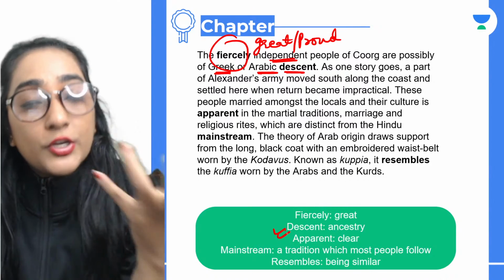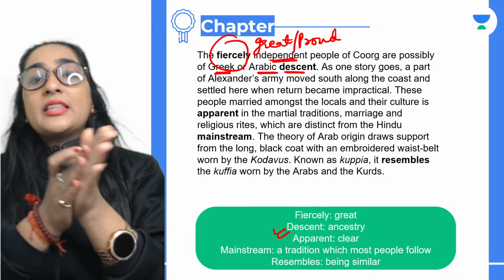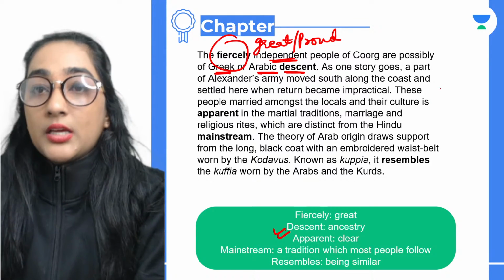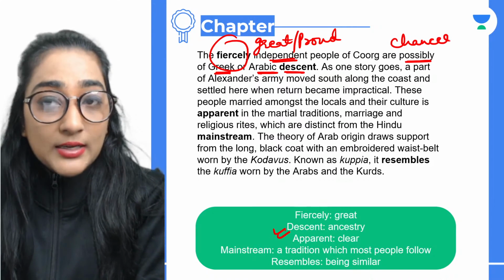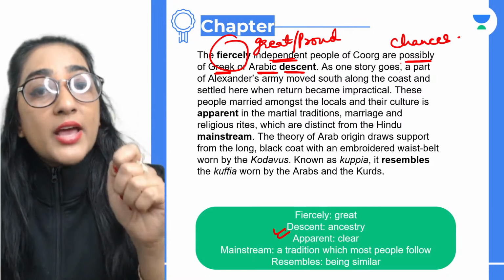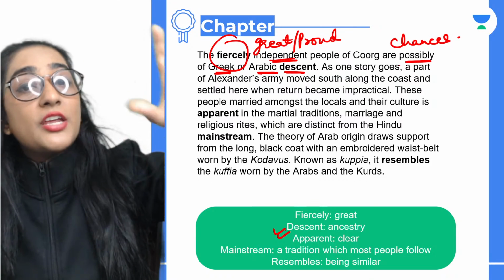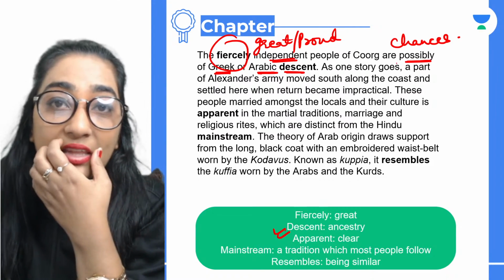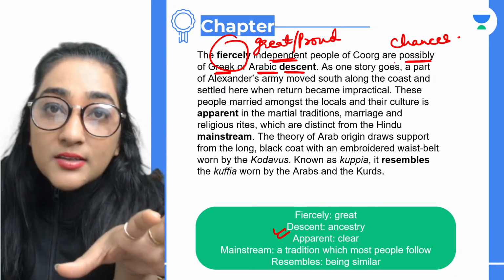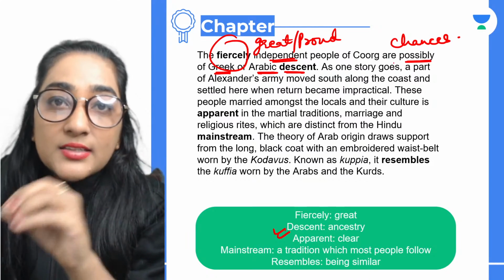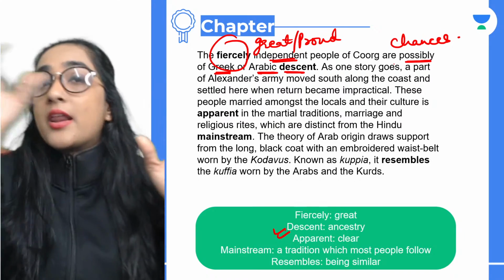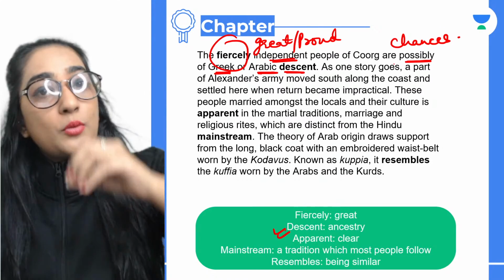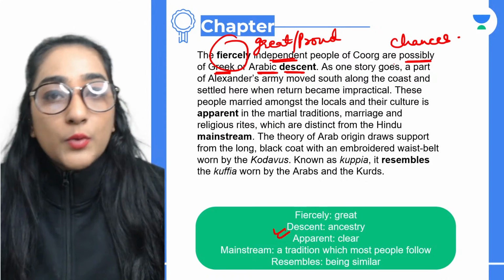That means purvaj. Okay, so now they are saying that these people are possibly, so here we are not sure. Possibly means that there are chances that they are from Greek or Arabic descent. That means they have their ancestors, their purvaj. Basically, ancestors refer to purvaj. So they have got their purvaj from Greek or Arabic descent, that means from Greece or Arab. This is what they are saying.